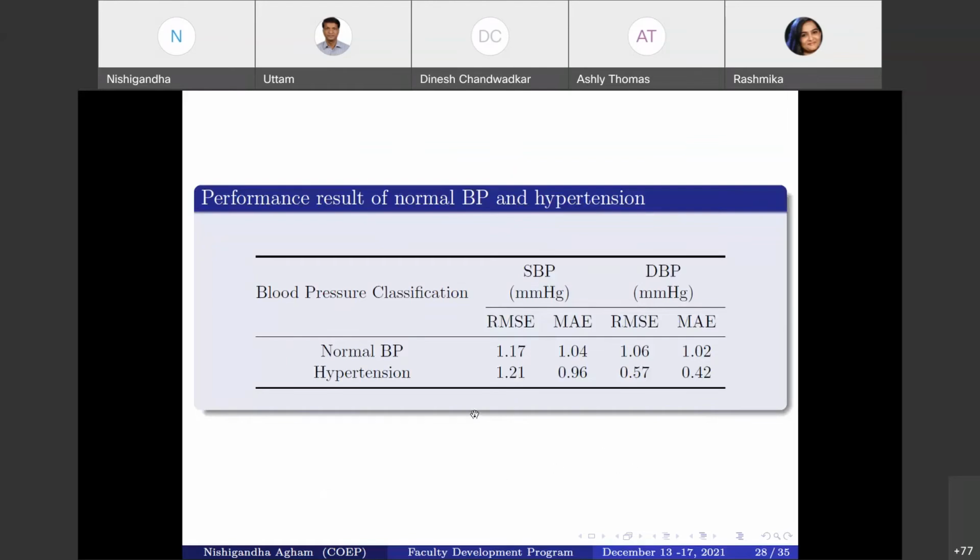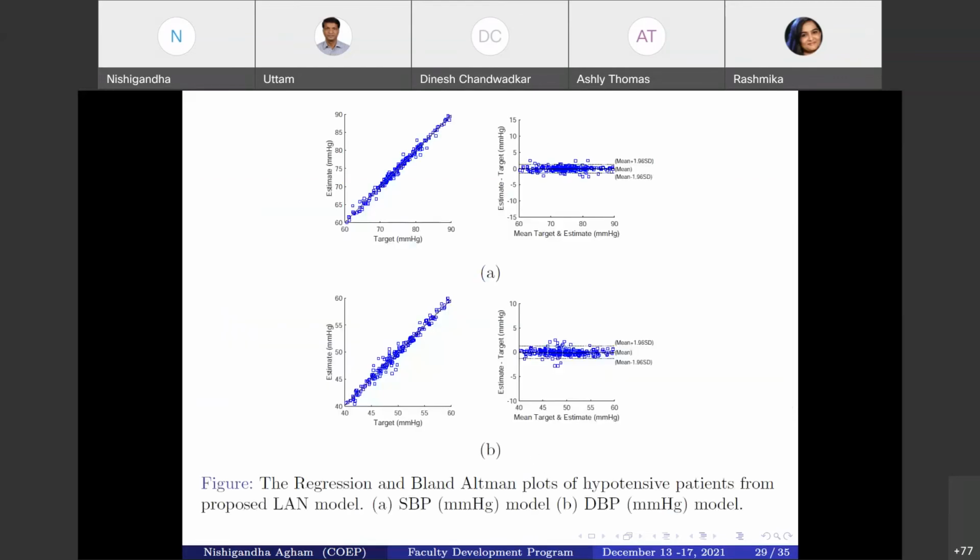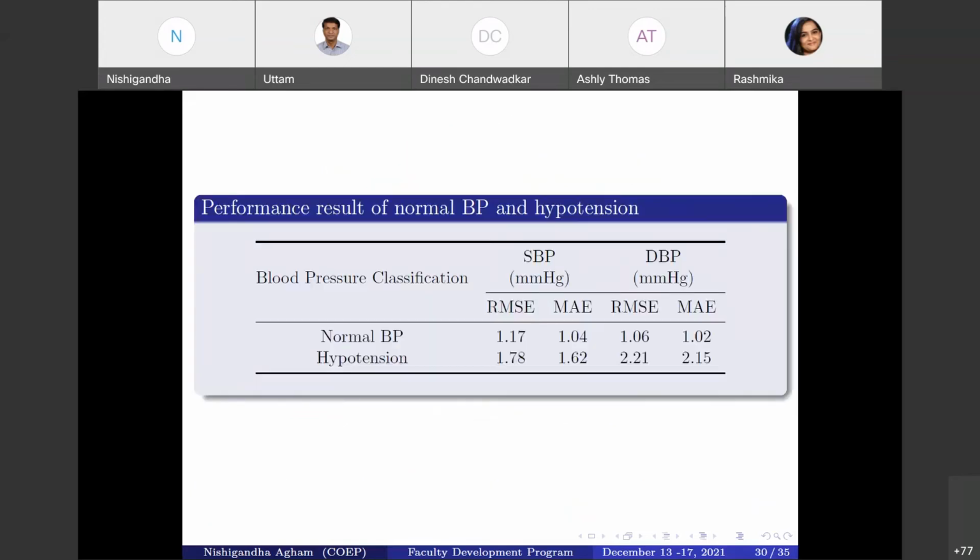Here I mentioned the normal BP and hypertension values for MAE and RMSE. Now, this is the plot for regression and Bland-Altman in case of hypotension. In case of hypotension we also get results, but with our proposed model we get a better result for hypertension as compared to hypotension.